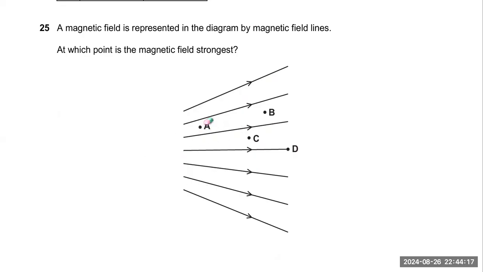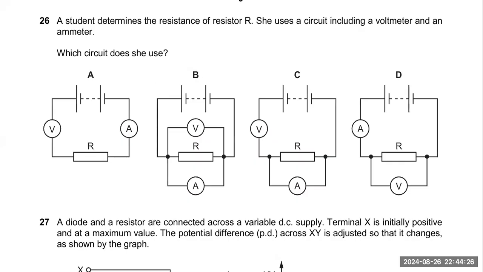Okay. Next is, a student determines the resistance of a resistor R. She uses a circuit including a voltmeter and an ammeter. Which circuit does she use? You can check the four options. I will give you one hint about this question. When you have to measure the resistance, we mostly use Ohm's law. V is equal to I into R. Okay, this is the formula.